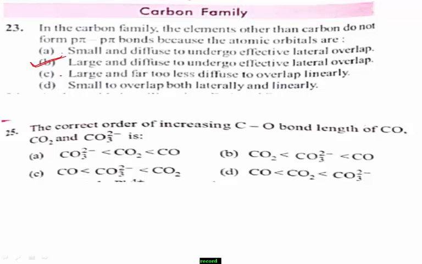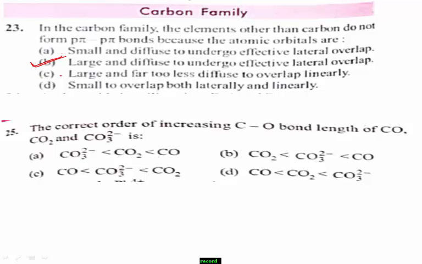Next, question number 25. The correct order of increasing carbon-oxygen bond length of carbon monoxide, carbon dioxide and carbonate ion is.